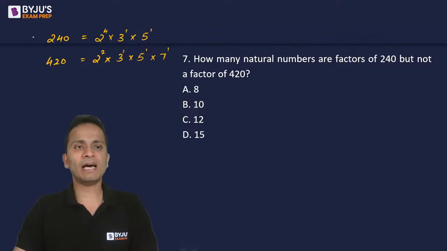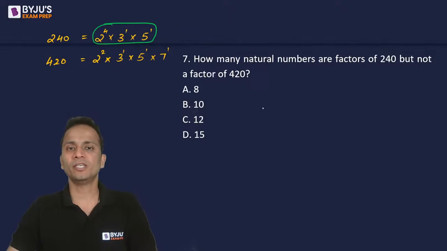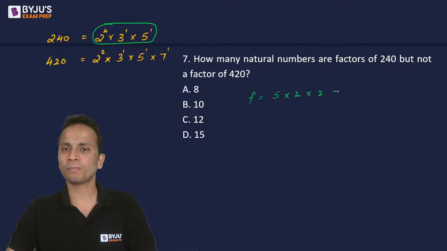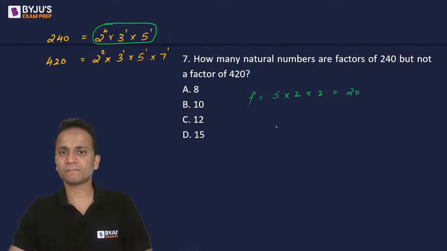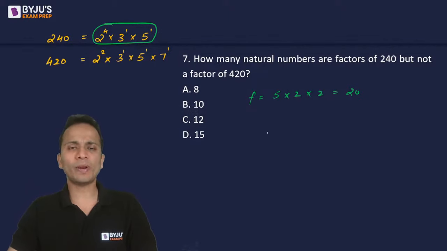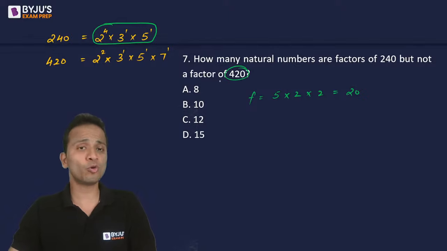Now, first of all, I have to find all the numbers which are the factors of this. The simple formula for the number of factors is to take the powers, add 1 to each, and multiply. So the number of factors of 240 will be 4 plus 1, that is 5, into 2 into 2. So there will be 20 numbers which are the factors of 240. Clear?